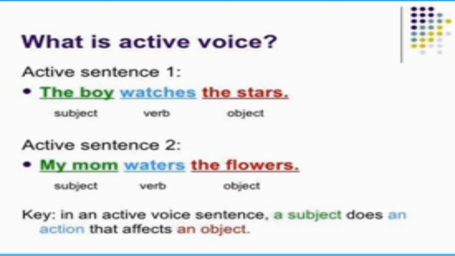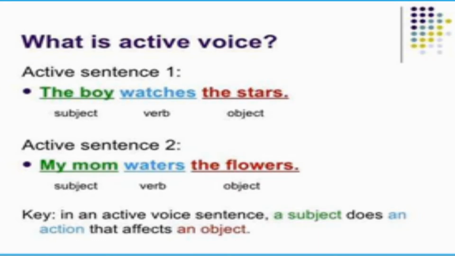Just see on the screen, dear learners: the boy watches the stars. This is active mode. Okay? At first, we get here subject, verb and object. So, see on the screen carefully.